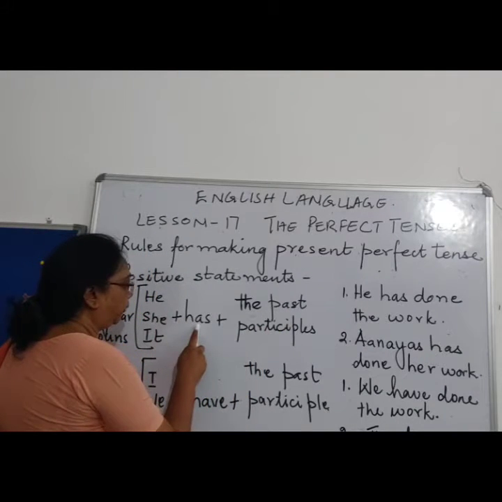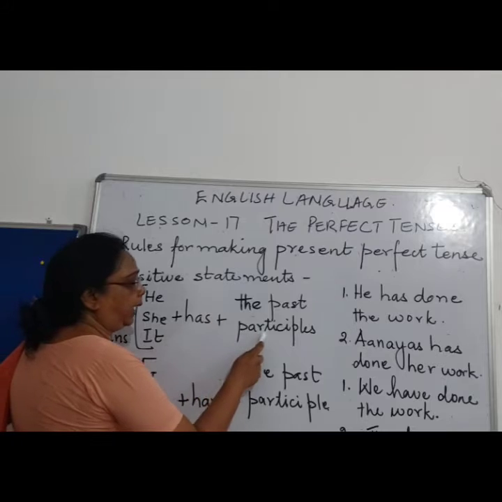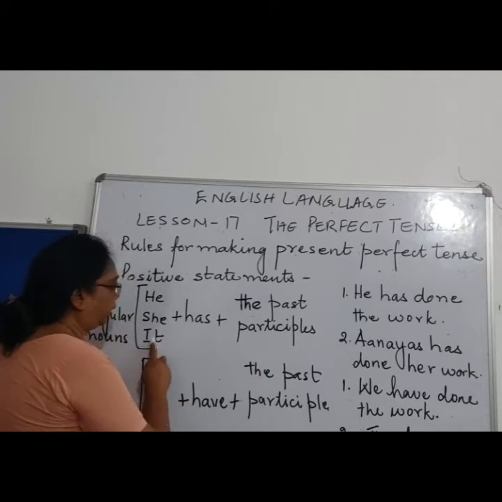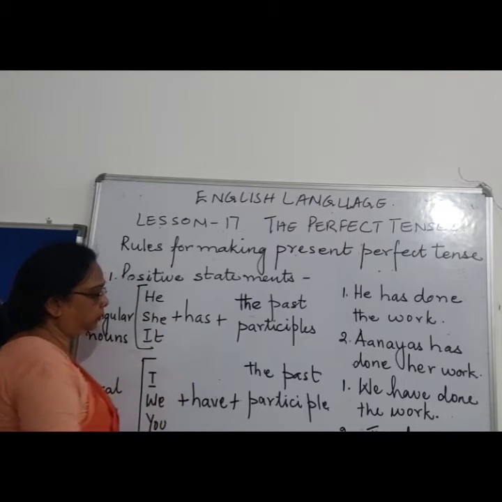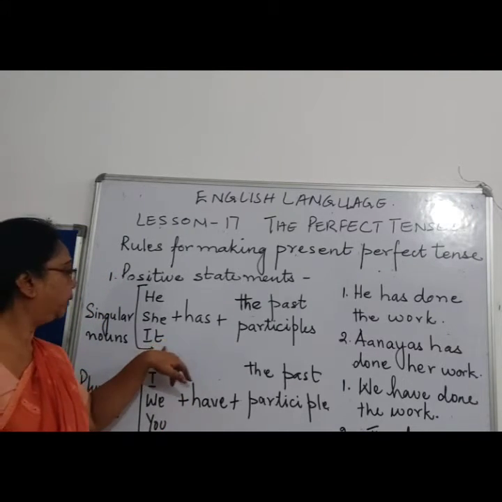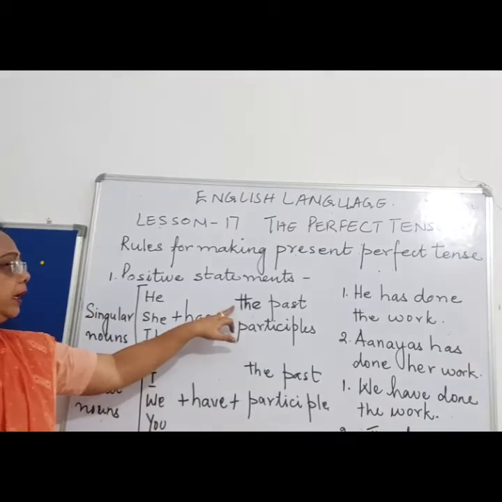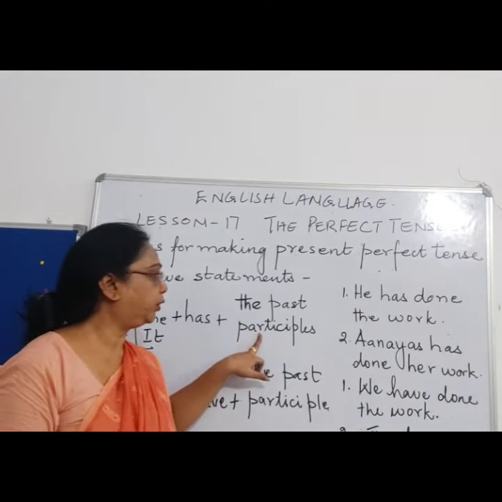With she we add has and then the past participle, like sold. With it we add has and then the past participle.